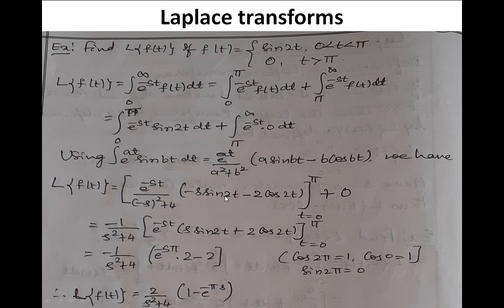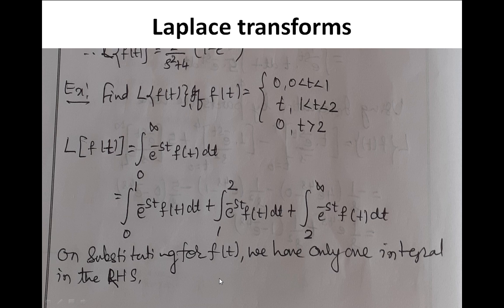Therefore, the first term becomes 0. For the upper and lower limit, the second term is 2 cos 2t, cos 2 pi. Cos 2 pi is what? 1. And cos 0 is again 1. Substituting respectively as I have shown here. Therefore, after simplification, taking 2 as common, 2 upon s square plus 4 into 1 minus e to the power minus s pi. Due to this negative sign, I am taking it inside.